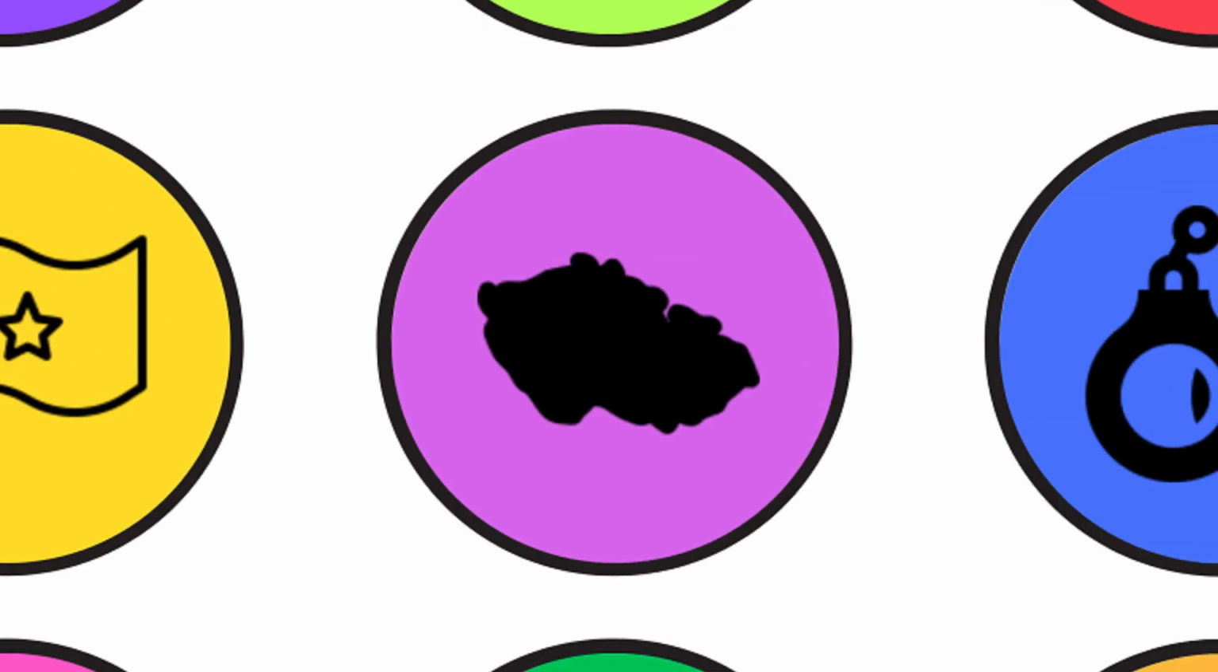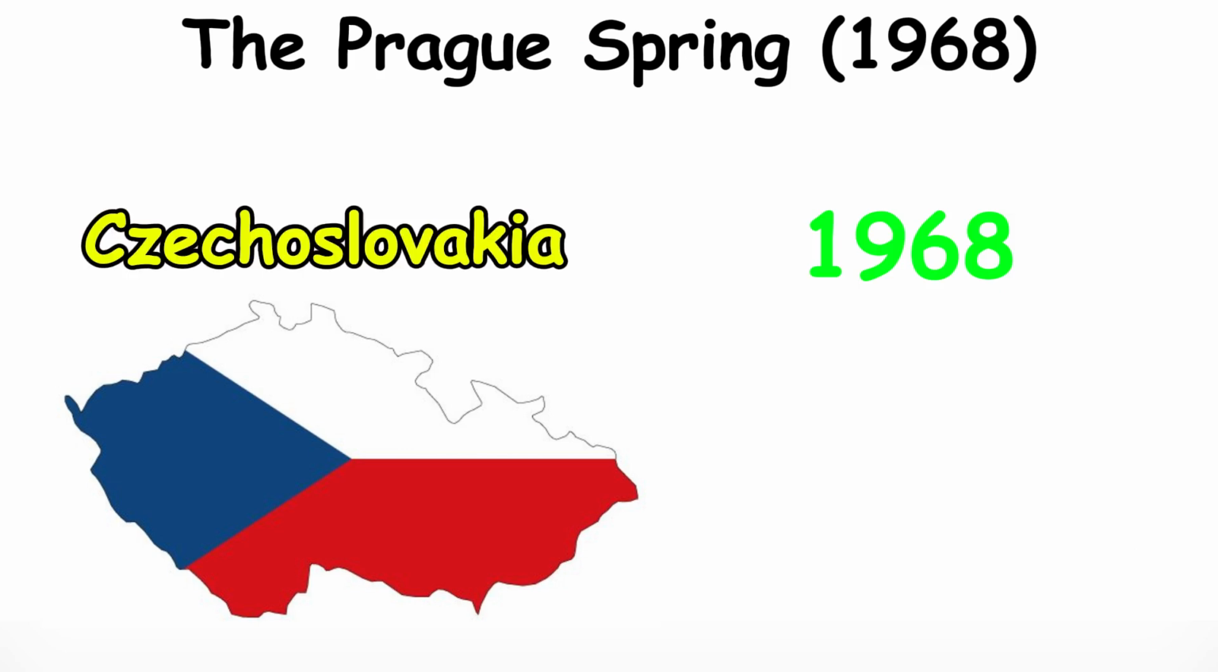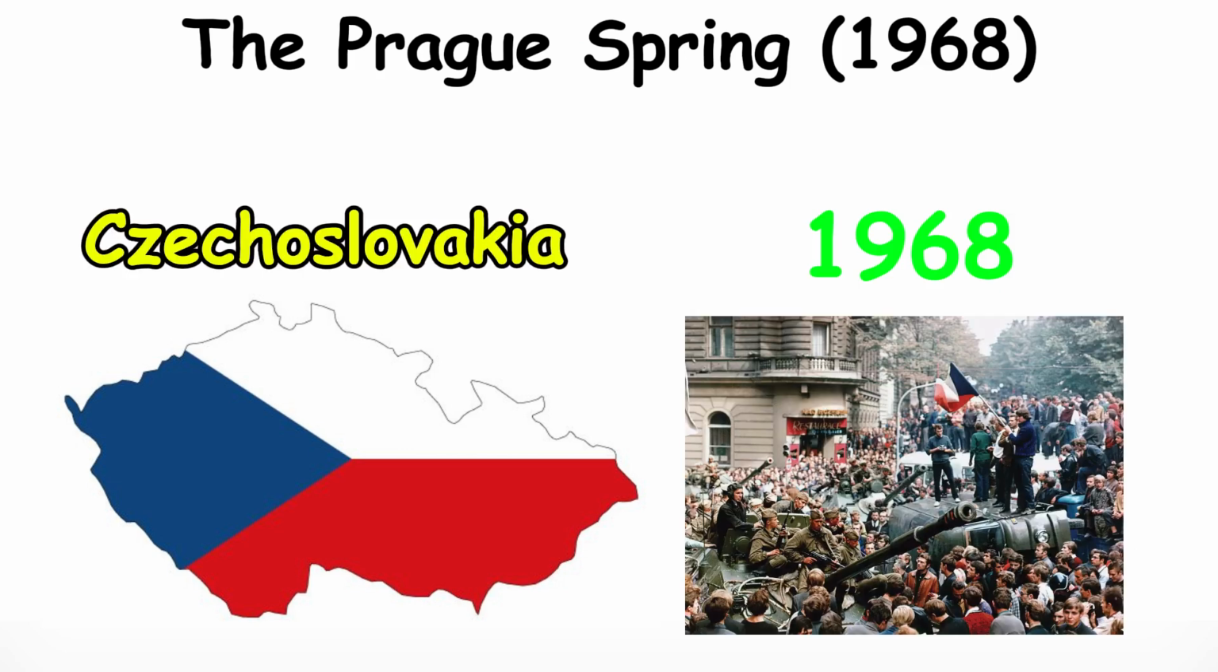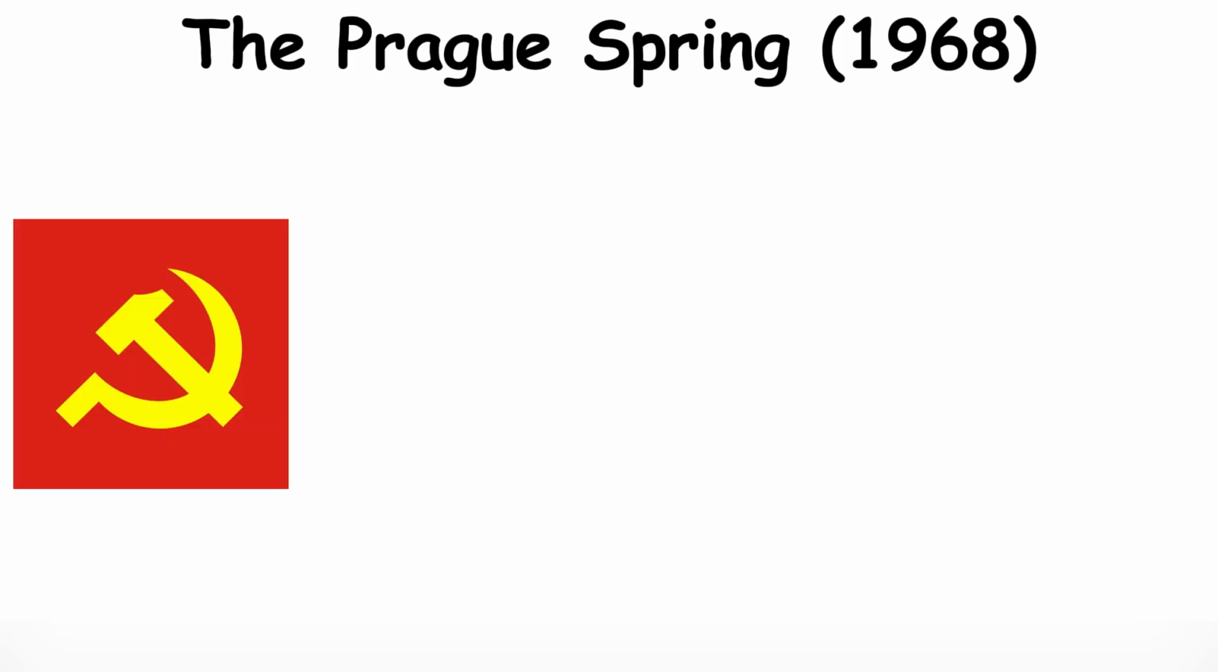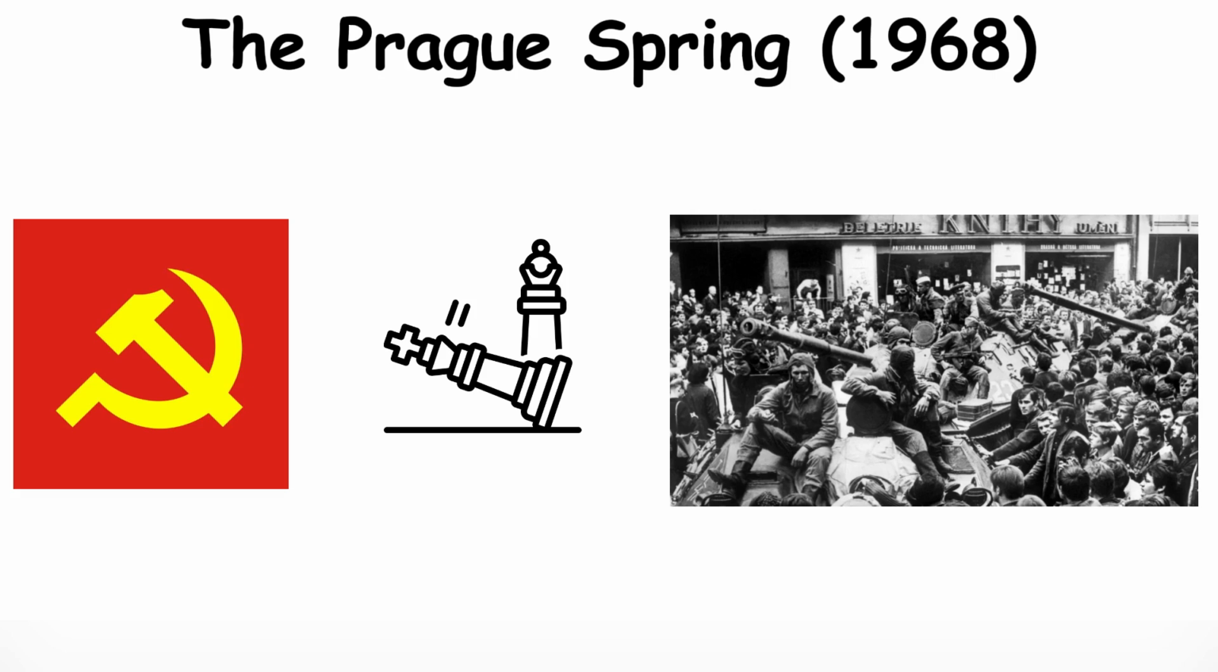The Prague Spring. In 1968, Czechoslovakia tried to introduce more freedoms during the Prague Spring, led by Alexander Dubček. But the Soviet Union quickly crushed this movement, showing that it wouldn't allow any challenge to its control in Eastern Europe.